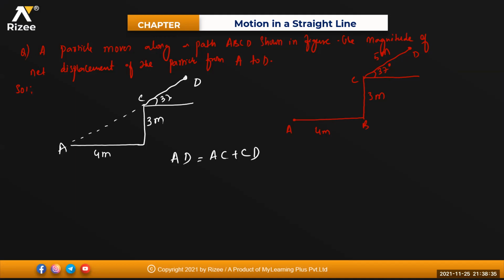This is your angle 37. This one is 5. So C to D is 5. A to C is how much? Pythagoras theorem, 3 and 4. That means this will become under root of 4 square plus 3 square. 4 square is 16, 16 plus 9, root 25, that means 5. So this is 5, so that will be equal to 10 meters.